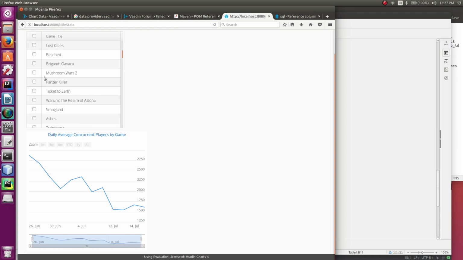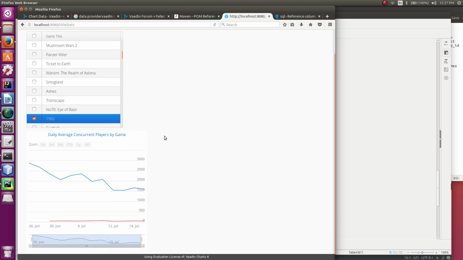I don't know. What do I want to pick here? Hopefully something popular. Let's try that. Nope, that's not popular. What is it? Oh, it's got 45 players. So anyway, you can see multiple games on this chart at the same time.